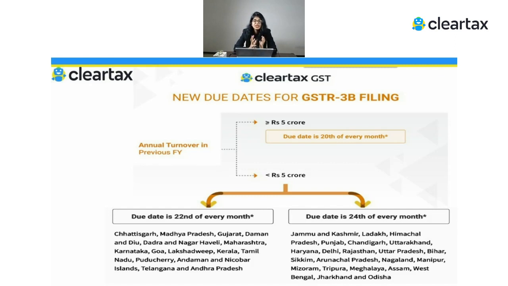Now, let's talk about the due date, because we said that for GSTR 3B, the due date has now been staggered. So these are the new due dates for your GSTR 3B. If your annual turnover in the previous financial year is greater than or equal to 5 crore, then the due date is 20th of the next month. And if it's less than 5 crore, then the due date is 22nd or 24th of every month, based on which state you are registered in. So states like Chhattisgarh, Madhya Pradesh, Gujarat, Daman and Diu, Dadra and Nagar Haveli, Maharashtra, Karnataka, Goa, here the due date is 22nd, and for the rest of the states it is 24th.